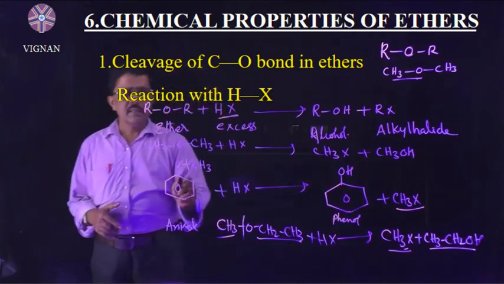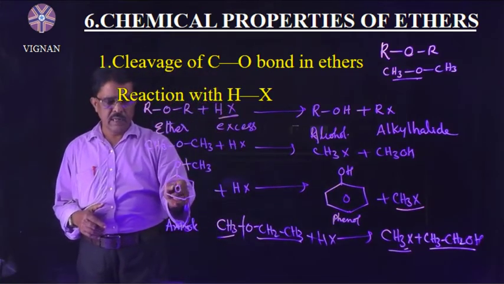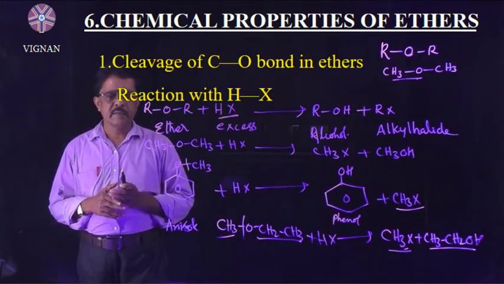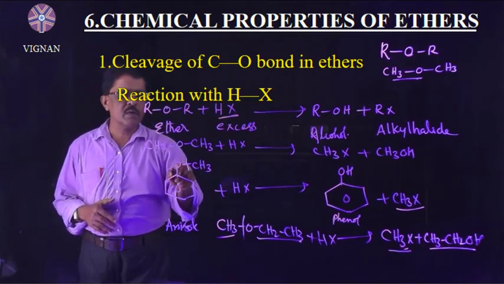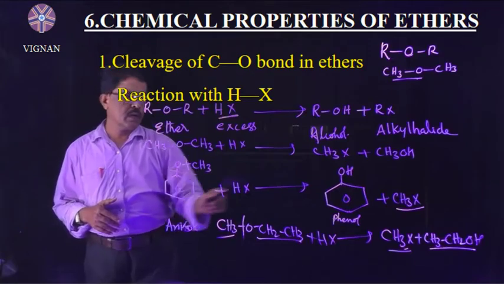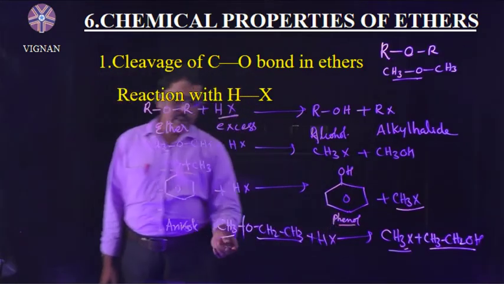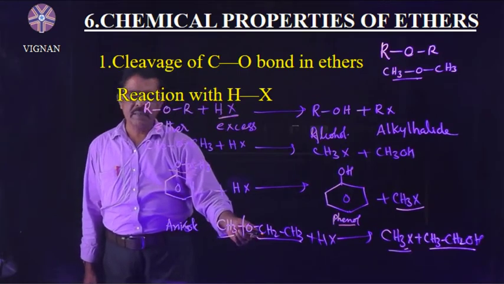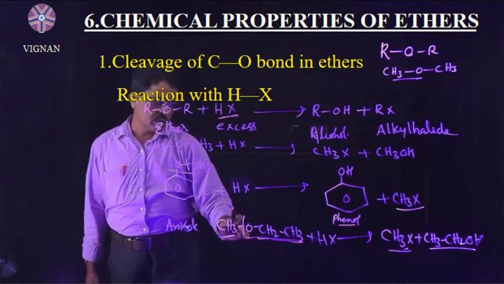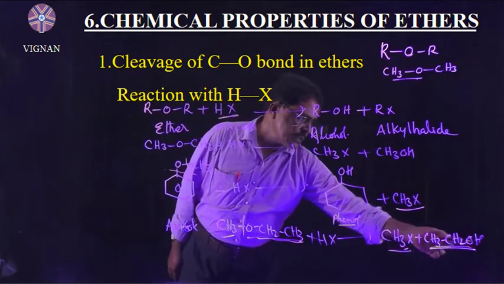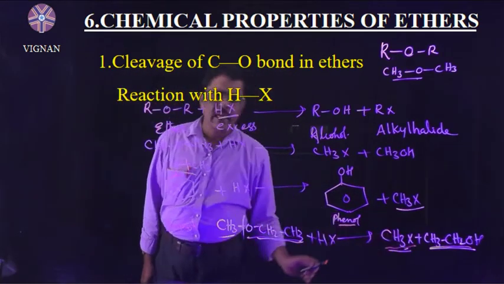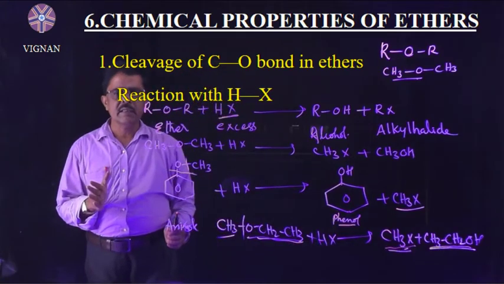Why? Because in the phenoxy group the aryl carbon-oxygen bond possesses double bond character. So the breakage of this bond is very difficult, more difficult than this one. Therefore, it always forms phenol. In the case of unsymmetrical ethers, the higher alkyl group forms alcohol, and the lower alkyl group forms alkyl halide. This is the reaction with HX.